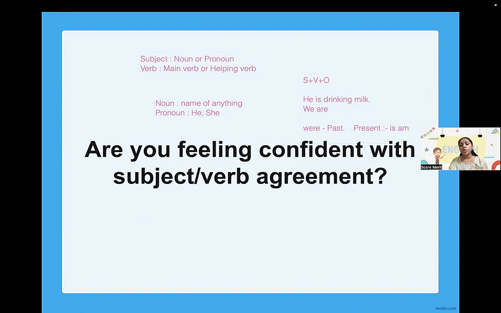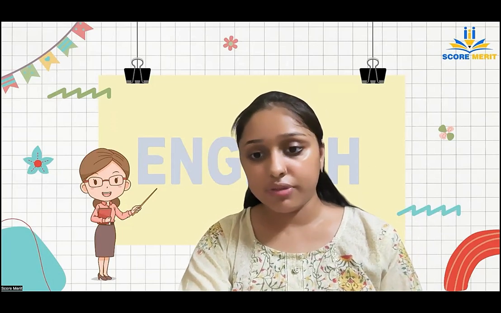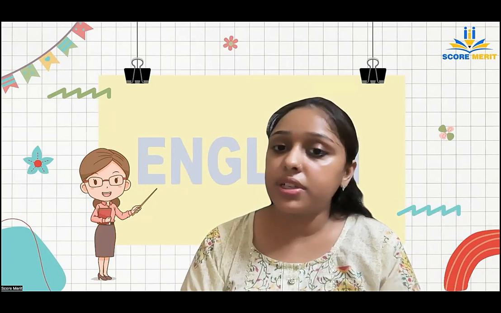So far what we have learned is subject-verb agreement, that the subject should agree with the verb. And if your subject agrees with the verb, only then is your sentence grammatically correct. This is the simple grammar rule. If you understand this subject-verb agreement, I think most of your grammar problems are solved. You say, ma'am, I speak well, but my grammar is not good. This is what grammar is, subject-verb agreement. Please review it, go through it, and try to solve some questions based on it. I'm sure all the doubts will get cleared automatically.